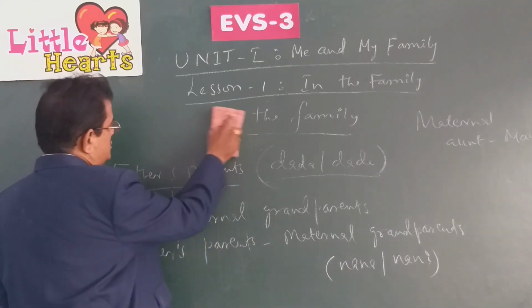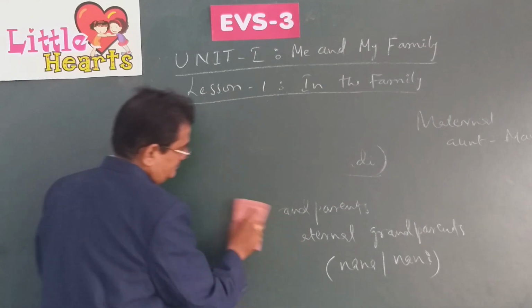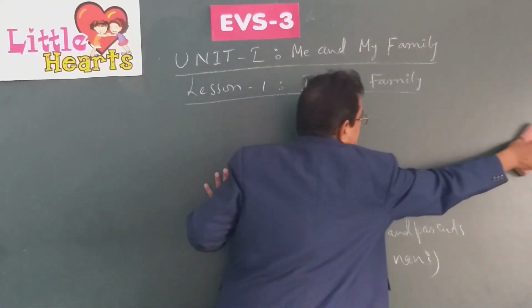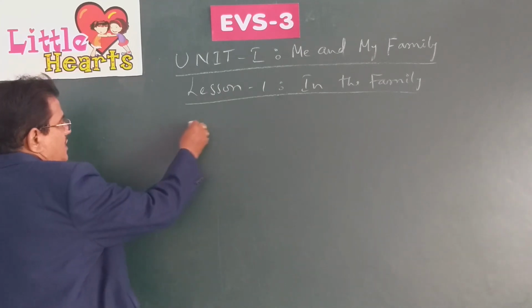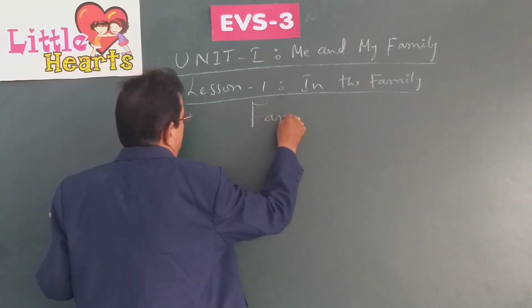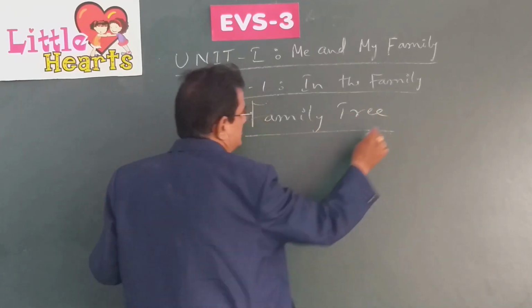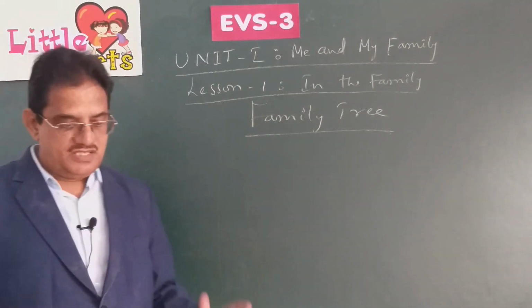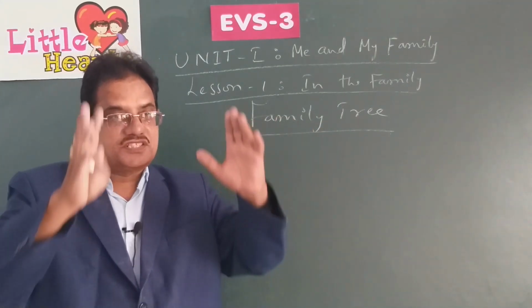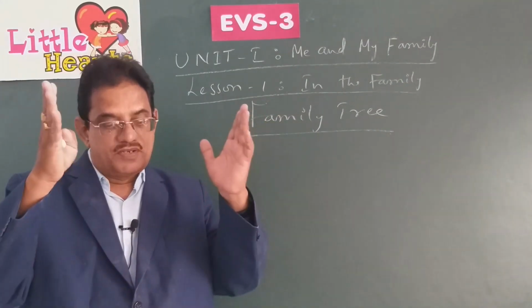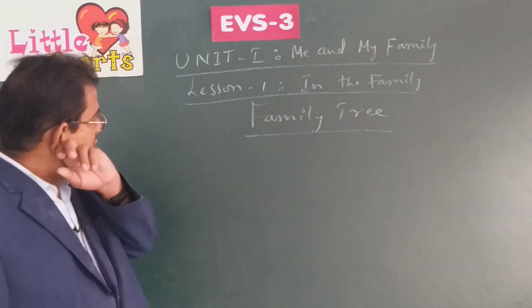Now let us go to the next point, what is called a family tree. Let us see. A family tree is nothing but a symbolic tree. It's not a real tree. It's a symbolic tree that represents all the people in the family and how closely they are related to each other.